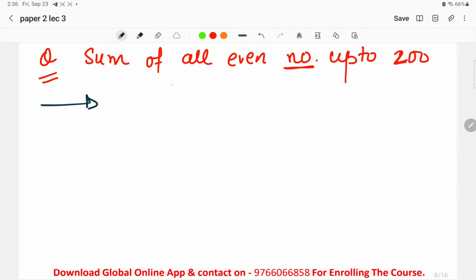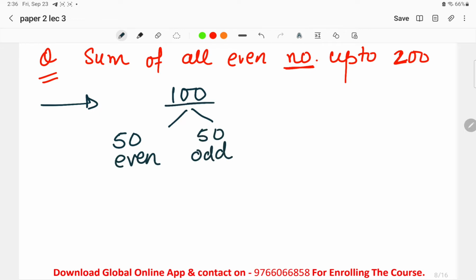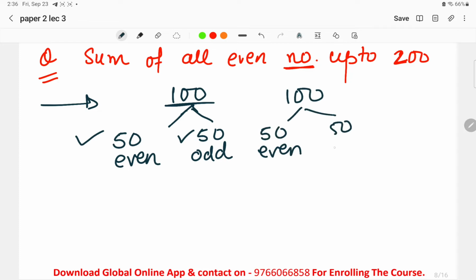When we consider up to 100, from 1 to 100, there are 50 even numbers and 50 odd numbers. For the next 100, we will find the same, that is 50 even and 50 odd.